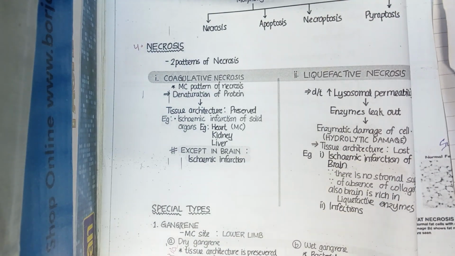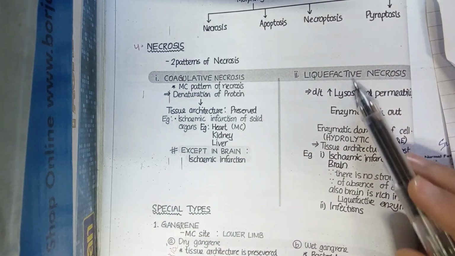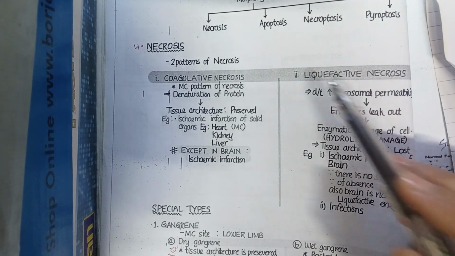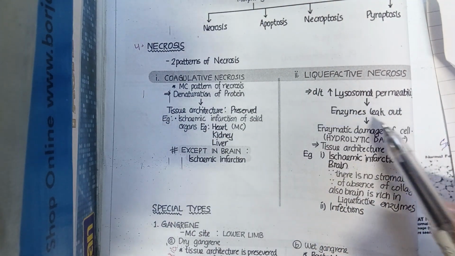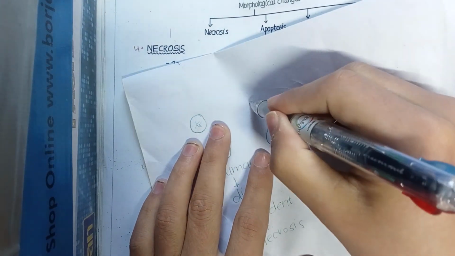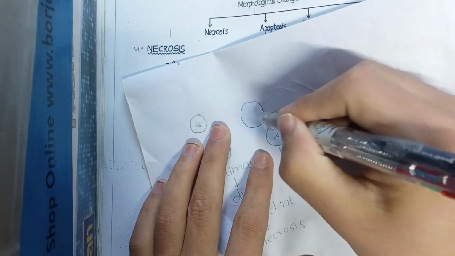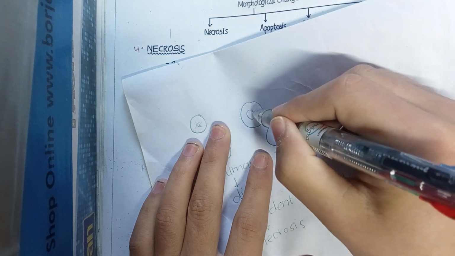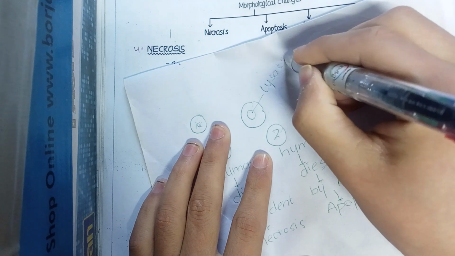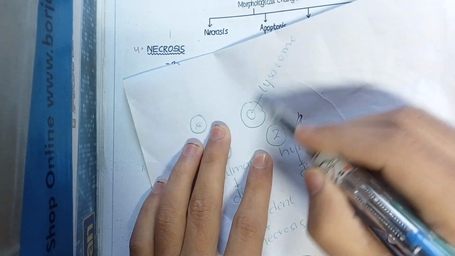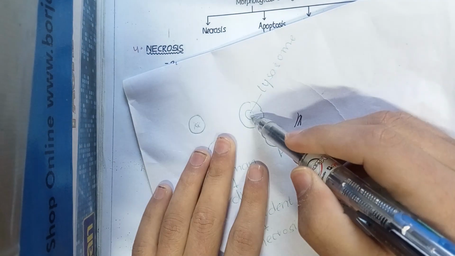Now the second type of necrosis, which is called liquefactive necrosis. L for L: due to lysosomal permeability, enzymes leak out. This is the cell, and this is an organelle called lysosome. Inside the lysosome, enzymes are present.